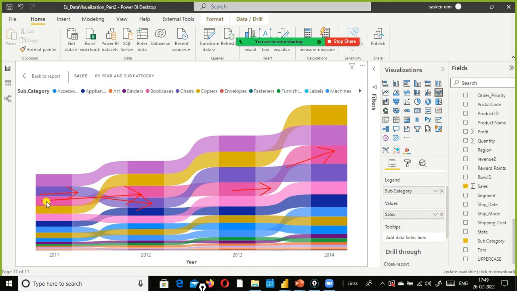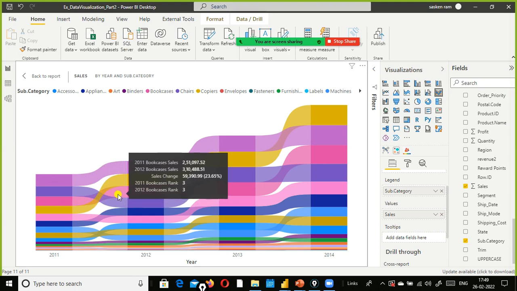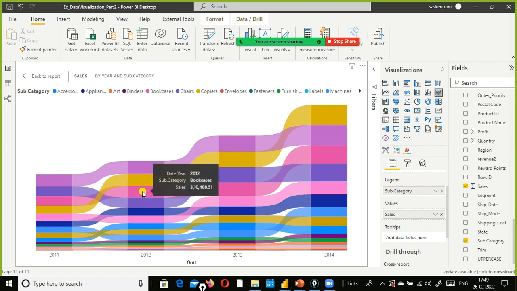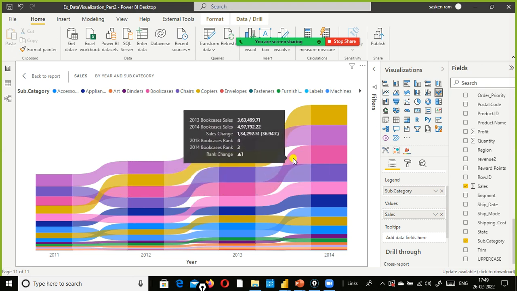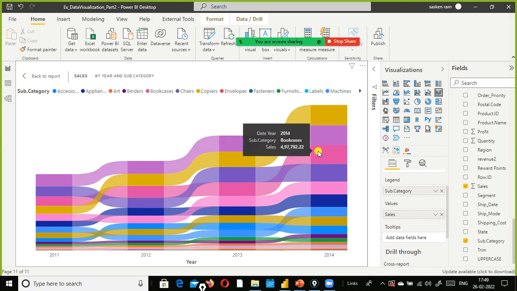If you keep the cursor here, you can find out, right? You can see that bookcases 2011, and the rank is 3 here, and the same rank remains as it is for 2012. And when you go up here, you can see the rank change. So 2014, from rank 4 to rank 3, it moved up to 3.